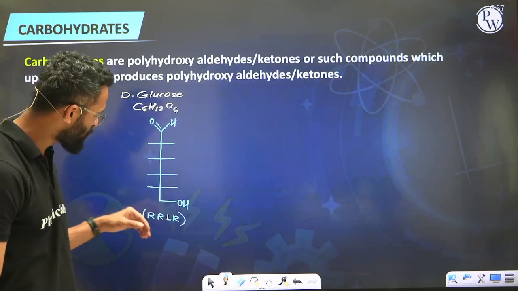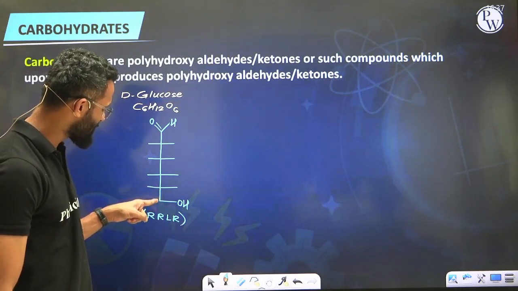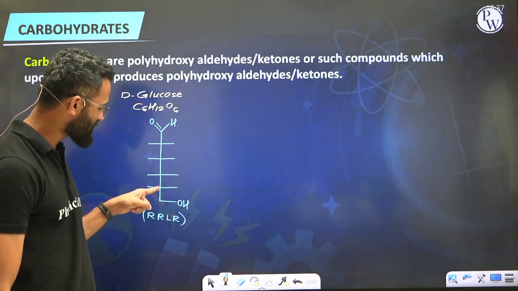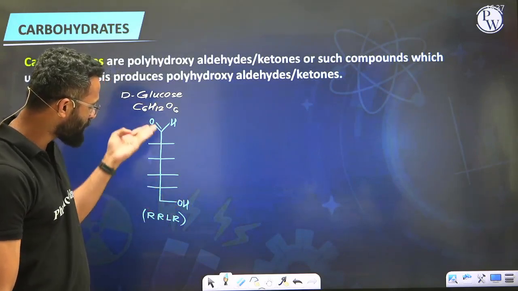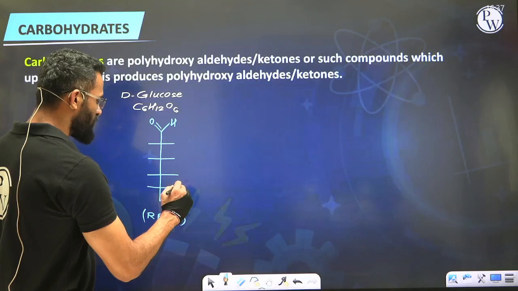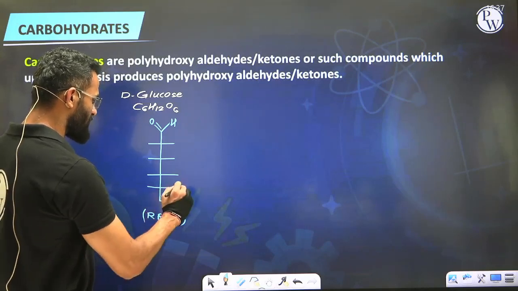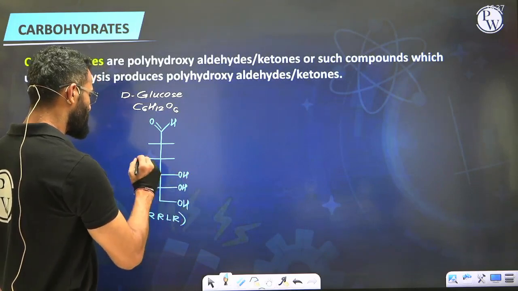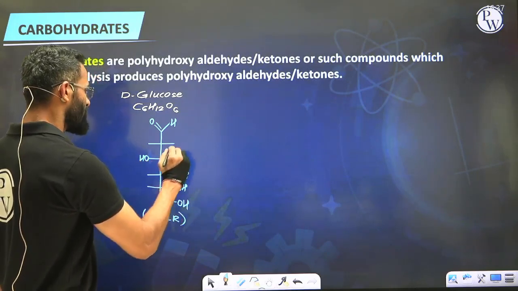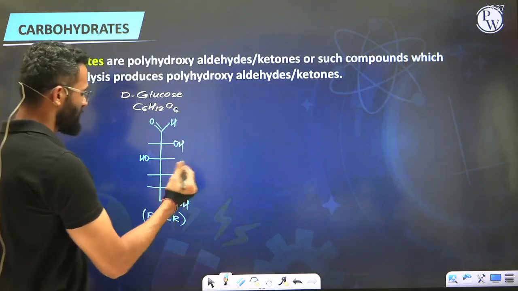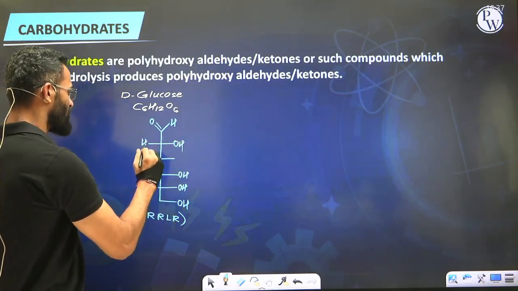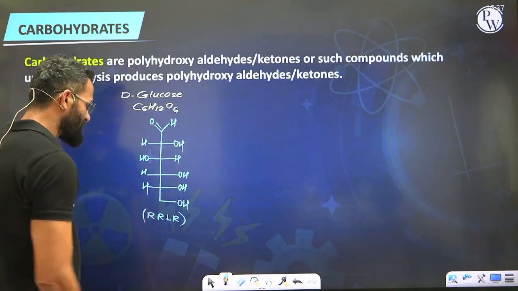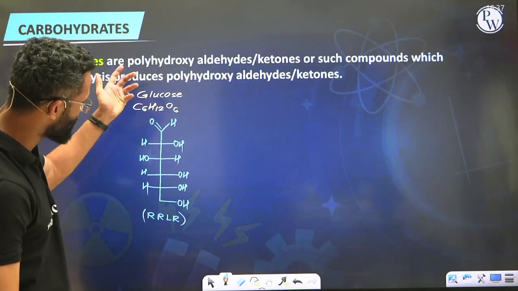So as you move from the lowest chiral carbon, the last carbon whose valency you have already satisfied, from the fifth carbon as you move upward, you will put the OH group in this sequence: right, right, left, and right. And the remaining valencies we satisfy by hydrogen atoms. And dear student, that's how we get the open chain structure of D-glucose.